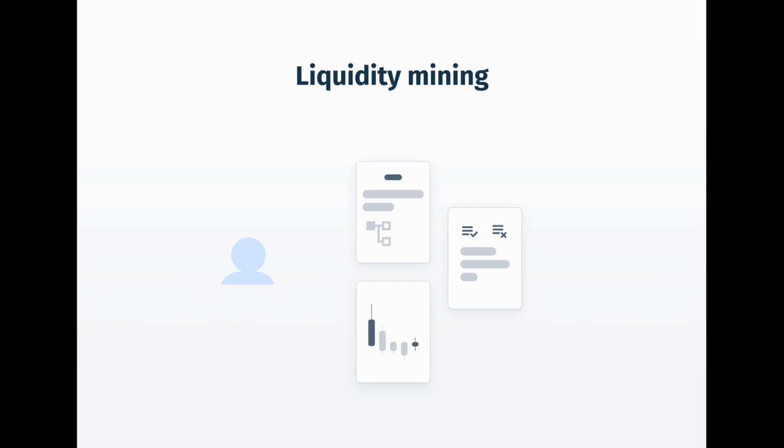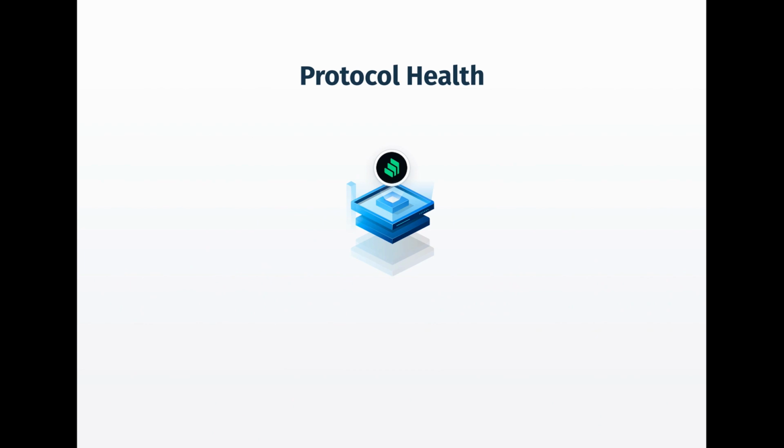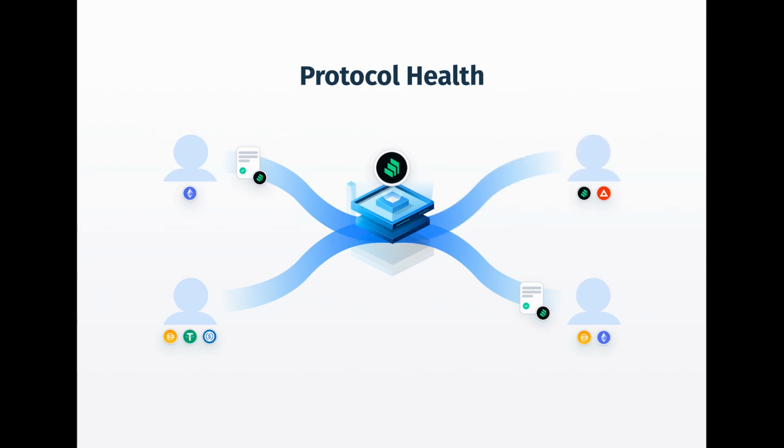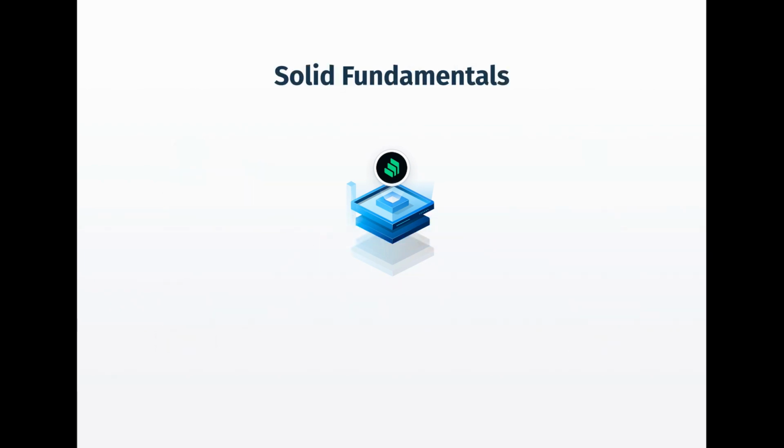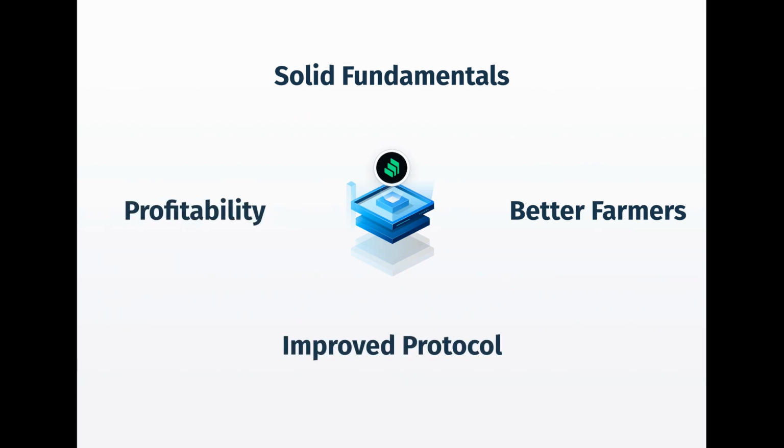Rather than buying it, however, users contribute to the health of the protocol by providing liquidity, participating in its governance, and exerting their influence towards stabilizing the protocol. Active farmers have been known to contribute proposals, evangelize to other crypto users, and even review a protocol's security if they are technically minded. Protocols with solid fundamentals attract better farmers. Better farmers push for needed improvements and profitability. Profitability makes farming even more attractive, a virtuous cycle.